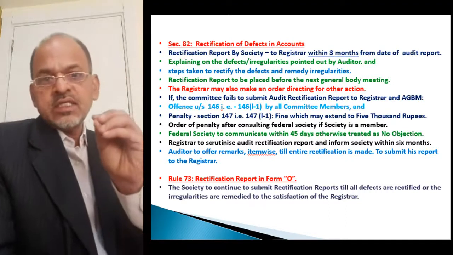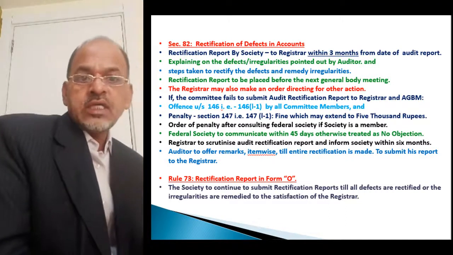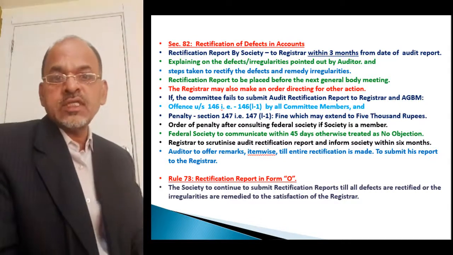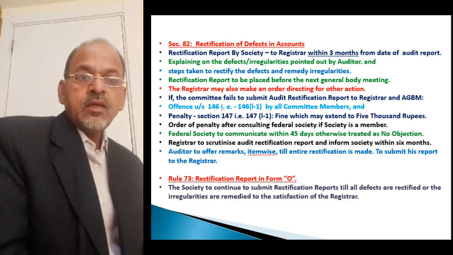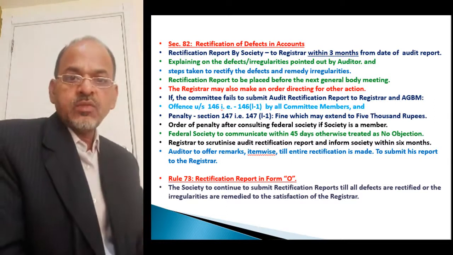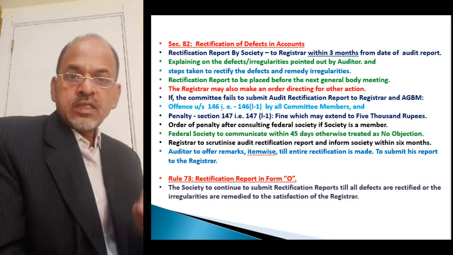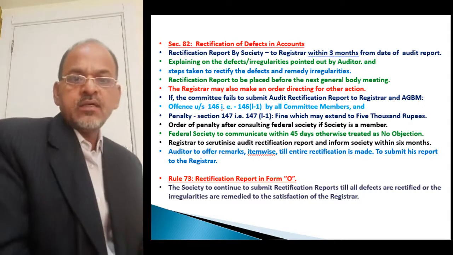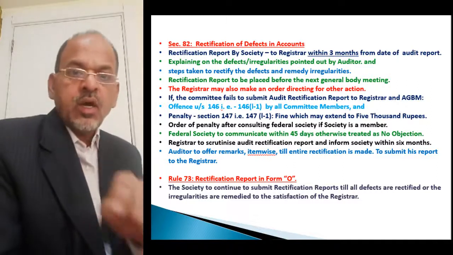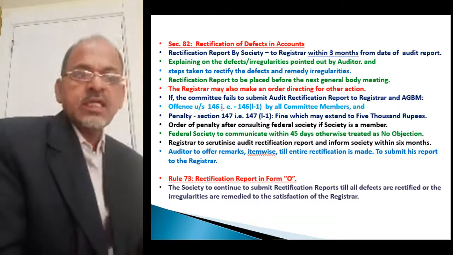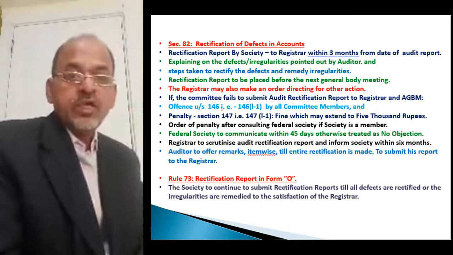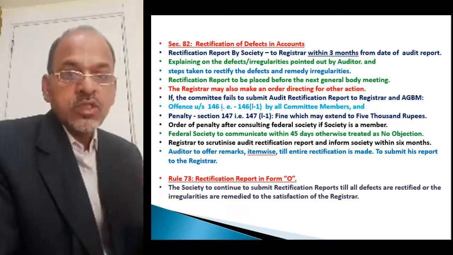Because to treat this as an offense, there is clause L1 under section 146 of the Maharashtra Cooperative Societies Act 1960, and for that offense under clause L1 of section 146, there is a corresponding punishment under clause L1 of section 147 of the Maharashtra Cooperative Societies Act 1960, and that punishment is by way of fine which may extend to 5,000 rupees.